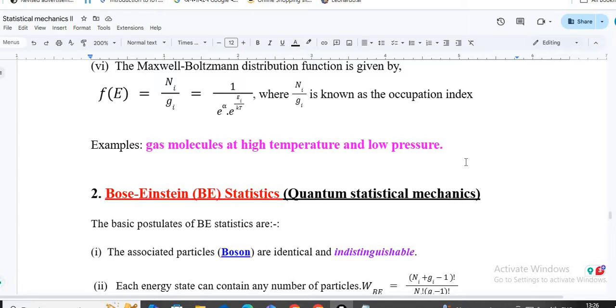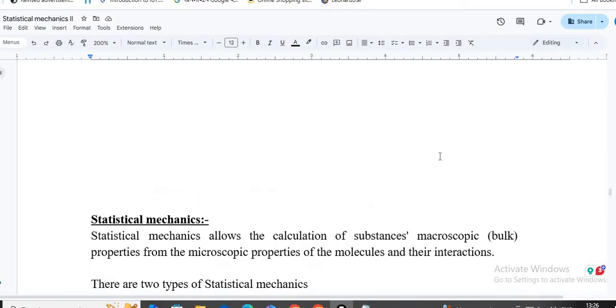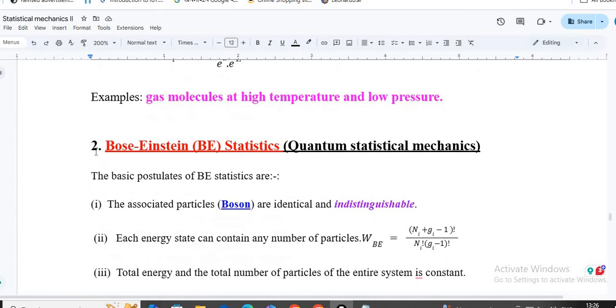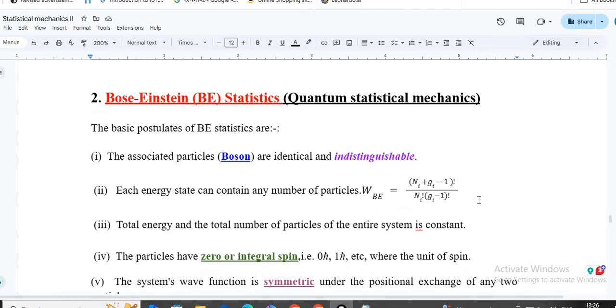So next, the quantum statistical mechanics, which is known as the Bose-Einstein statistics, or BE statistics. What is this? Here again we need to talk about the quantum particles, which follow some laws. The first one: the particles will be considered as bosons, named after S. N. Bose. They are identical, obviously, and they are indistinguishable.